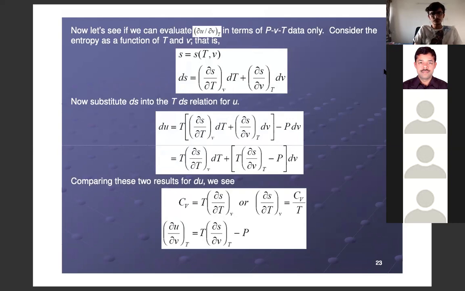How to evaluate del U upon del V at constant temperature in terms of pressure, volume, temperature only. For doing that, let us consider entropy as a function of temperature and volume.